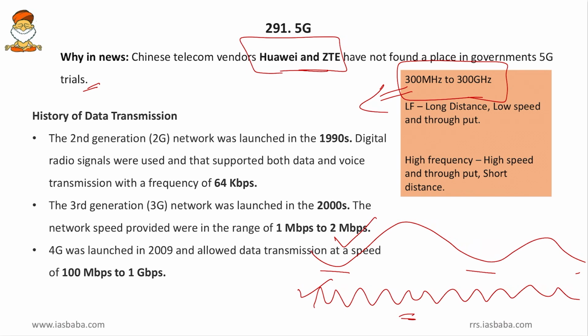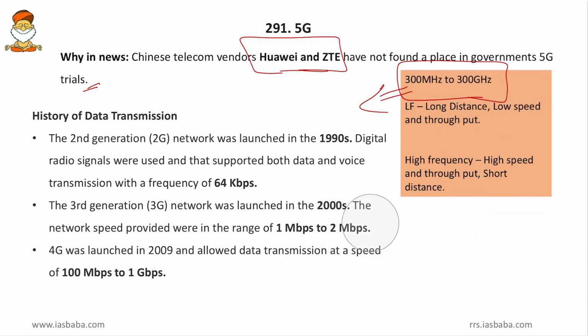But the drawback is that this wave cannot carry more information. So to the maximum, it can carry 2 bits at a time. But here, look at this, how many bits it can carry. So in crude terms, we can say that it can carry more information, it has more capacity, but this has lower capacity and lower speed.